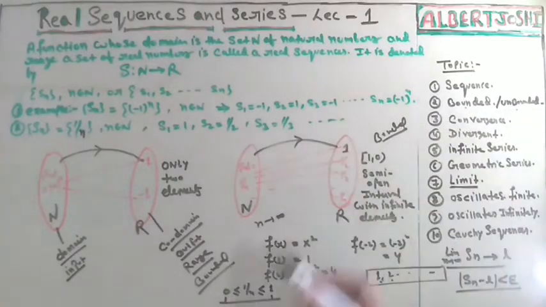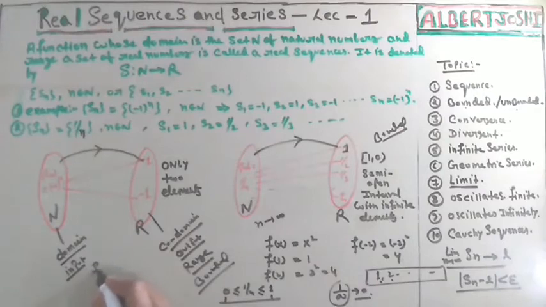What is the meaning of unbounded? Unbounded means, suppose you have a sequence Sn is equal to n. If you are increasing n, n tends to infinite, in this condition Sn is also converging to infinite. In this condition you can see that this function is unbounded.